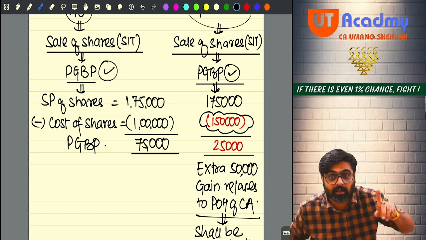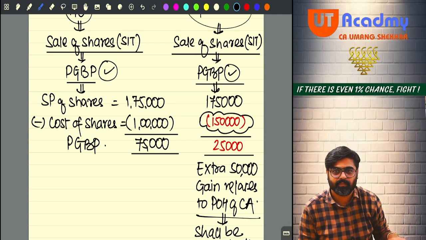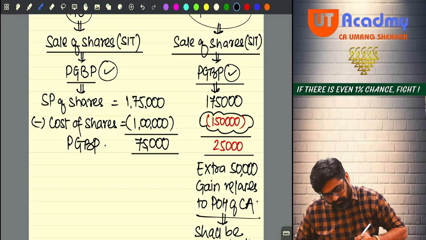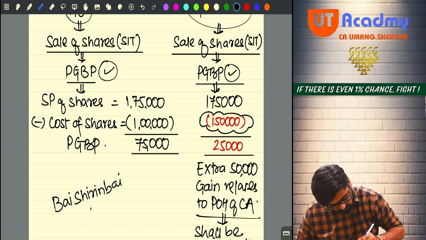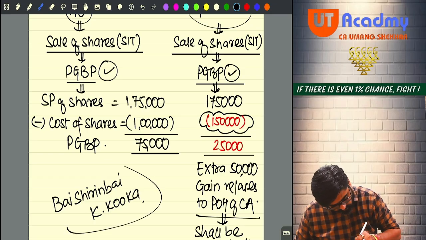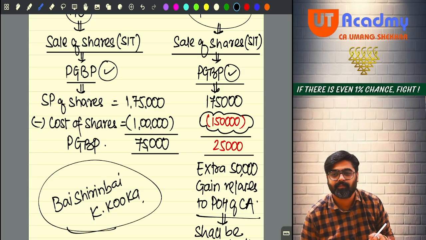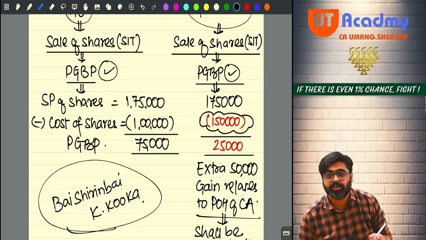This case went till the Supreme Court. This was the name of the case: Shirin Bai K. Kuka.